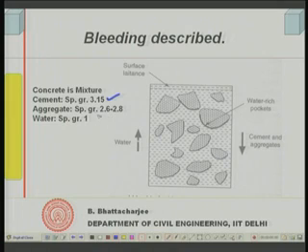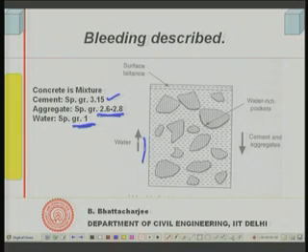The specific gravity of normal aggregate would range around this, but sometimes it can be higher depending upon the mineralogical composition of the aggregate. For example, if you are using iron ore as an aggregate, then obviously this will be much higher. But normal OPC cement is around this, and water has a specific gravity of 1. So, you can see the water is the lightest of all, and this is inherent to concrete.